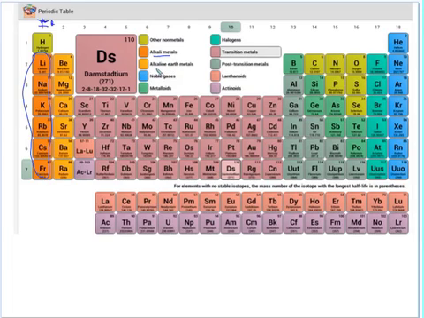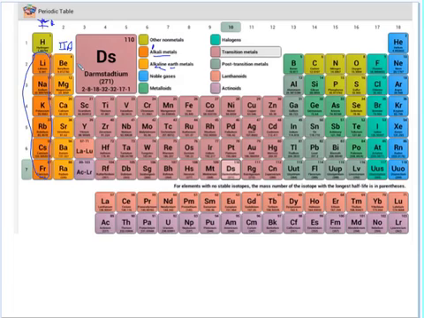A second group that you need to know are called the alkaline earth metals. Those would be in group 2A or 2, like beryllium, magnesium. A lot of times it's confusing to figure out what's an alkali metal and what's an alkaline earth metal. Well, here's how I do it. Alkali has a one-word name, and that's group 1A, group 1. Whereas alkaline earth has two words in the name, group 2A. That's how I keep them separate.